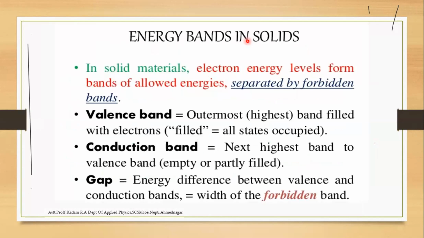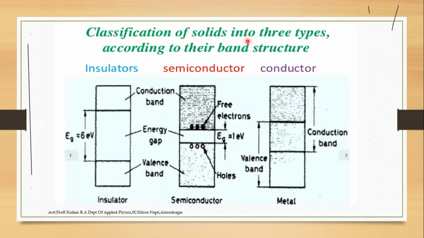Shortly, the terms related to the conductor are the valence band, conduction band and the gap. The valence band means the outermost band which is filled with electrons. The conduction band is the highest energy band, where the valence band is empty or partially filled, and the gap is the difference between the conduction and the valence band. This applies to the insulator, semiconductor and conductor.